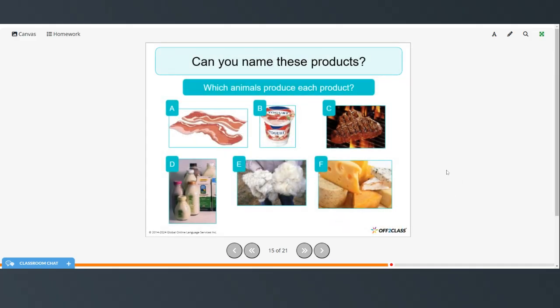So which animals produce each product? Well, bacon comes from pigs. Yogurt comes from the milk of cows. Beef also comes from cows. Milk comes from cows or goats. Wool comes from sheep. And cheese can come from the milk which comes from cows or goats.